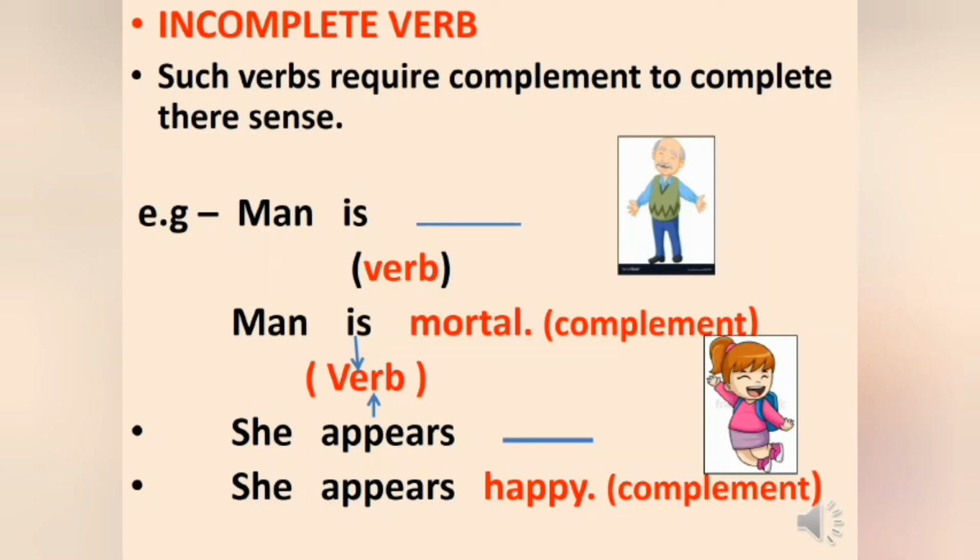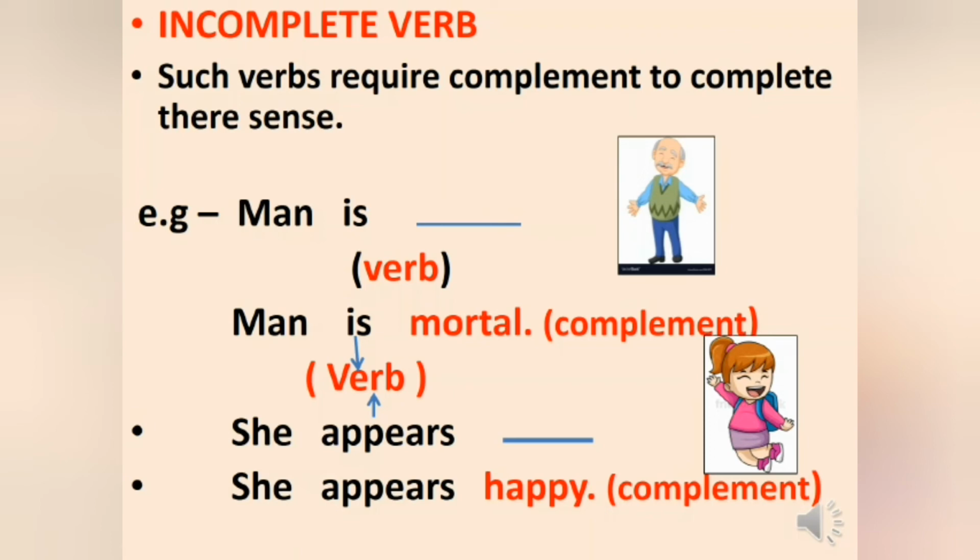Now, incomplete verb. Such verbs require complement to complete their sense. Like man is. If I say man is, so something is missing over here. You need some word to complete, or you can say, to make a meaningful sentence. So if I write man is mortal, is man performing any function? No. Is main verb here, is being verb here, and that word mortal is not receiving any action.